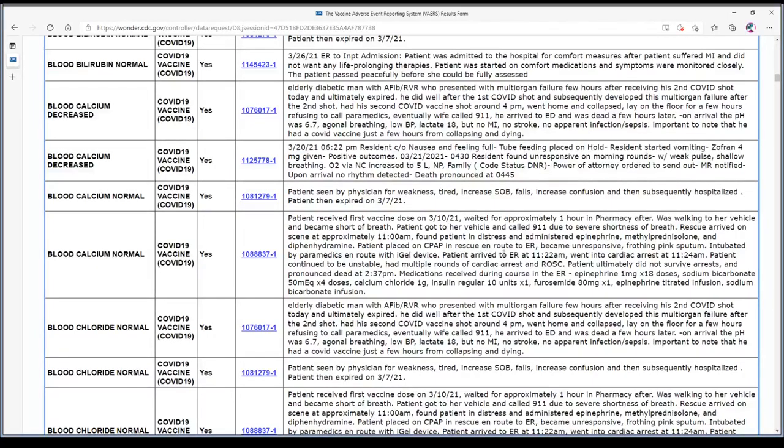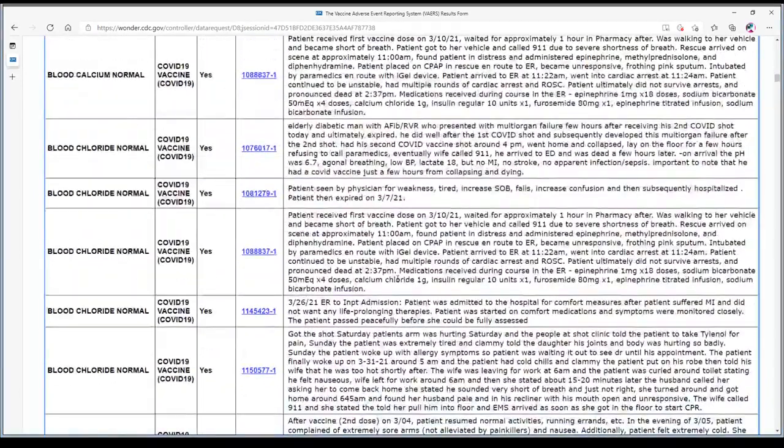Patient placed on a CPAP en route to the ER, became unresponsive, frothing pink sputum. Intubated by paramedics en route. Patient arrived at 11. Went into cardiac arrest. Continued to be unstable. Multiple rounds of cardiac arrest. Patient ultimately did not survive the cardiac arrests at 2:37, so within hours.